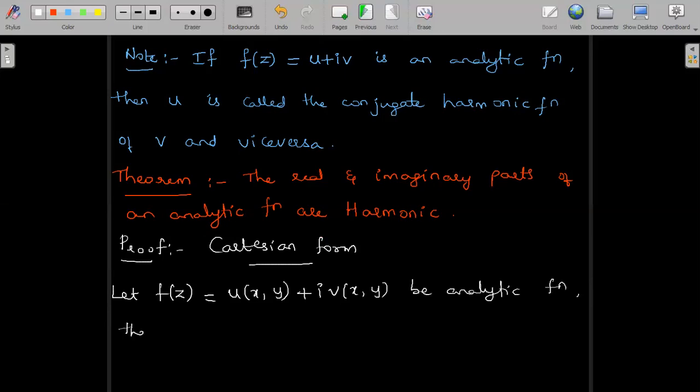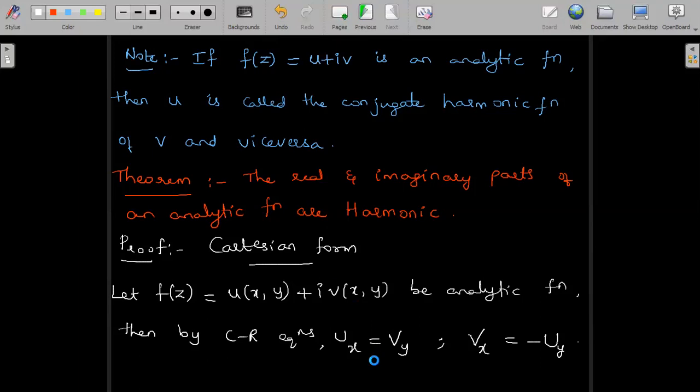then by CR equations we have ux is equal to vy and vx is equal to minus uy. These are the CR equations in the Cartesian form. Since the given function f of z is analytic, we can use the CR equations.